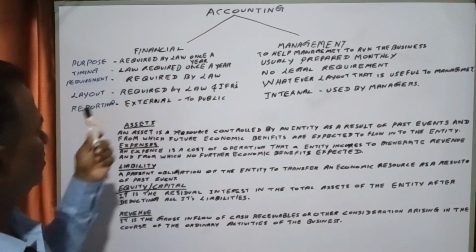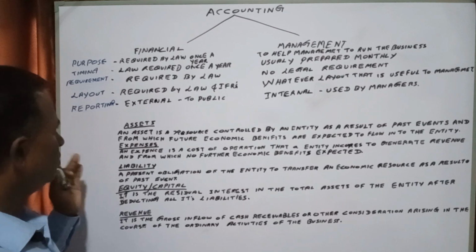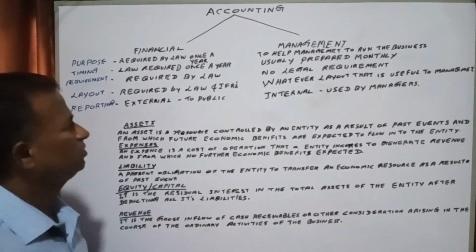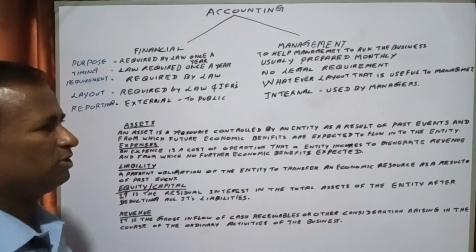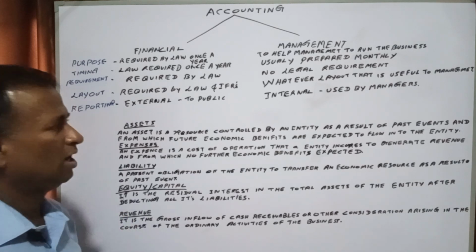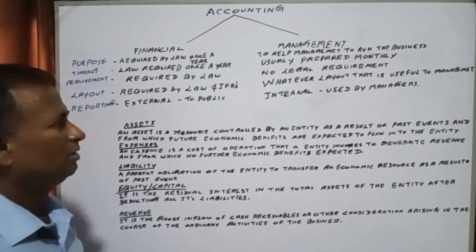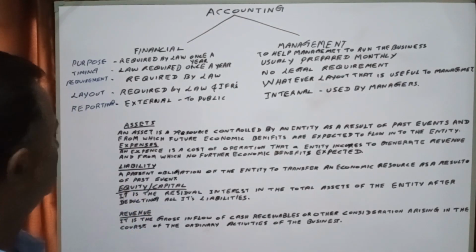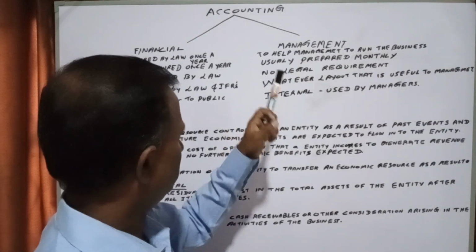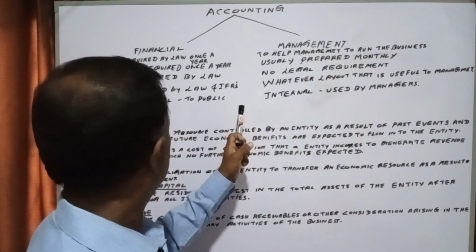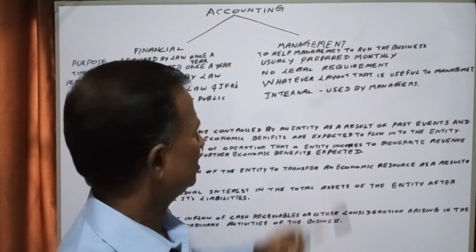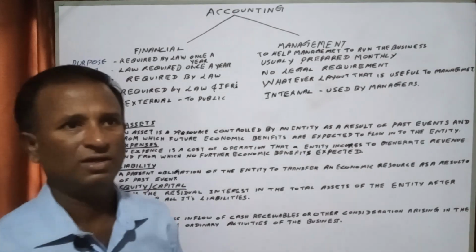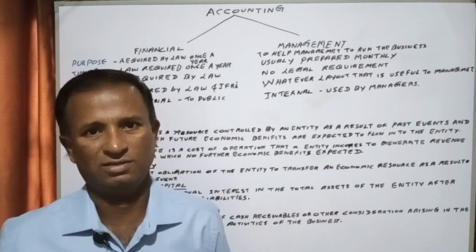financial accounting is reported to the external parties, in the sense to the public, government, and, as we have seen earlier, potential investors, customers, etc. Okay. But in management accounting, reporting is done for internal use, that is used by managers. Okay, that is to be used by the manager.